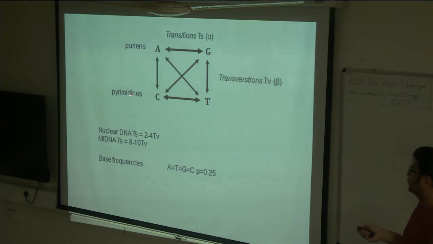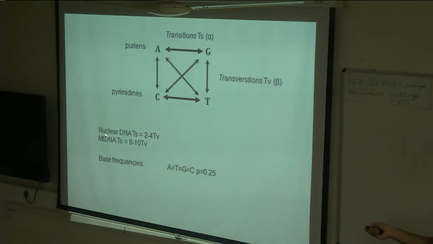There are models which use... Actually, we know that in reality, transitions are much more likely to happen than transversions. A transition is basically a change from purine to purine or pyrimidine to pyrimidine, and across purine and pyrimidine are the transversions. So we know that all substitutions are not equally likely. Here itself, the assumption of the Jukes-Cantor model falls flat.